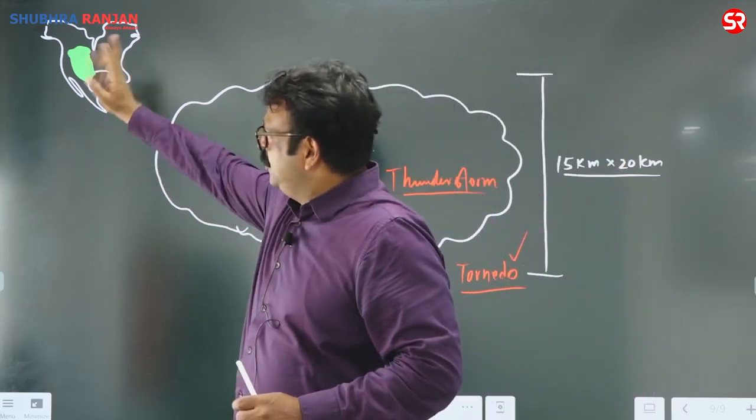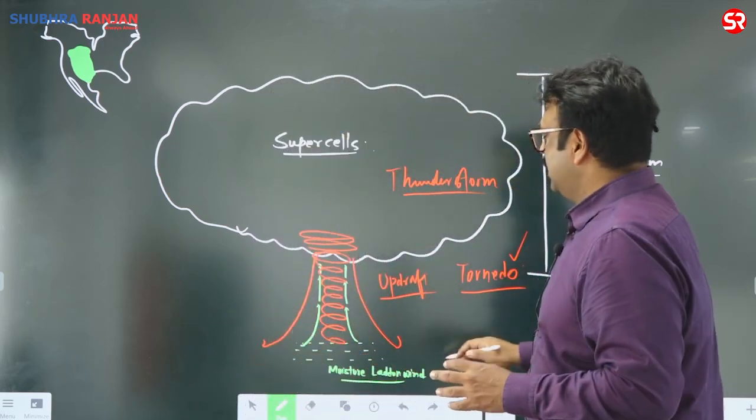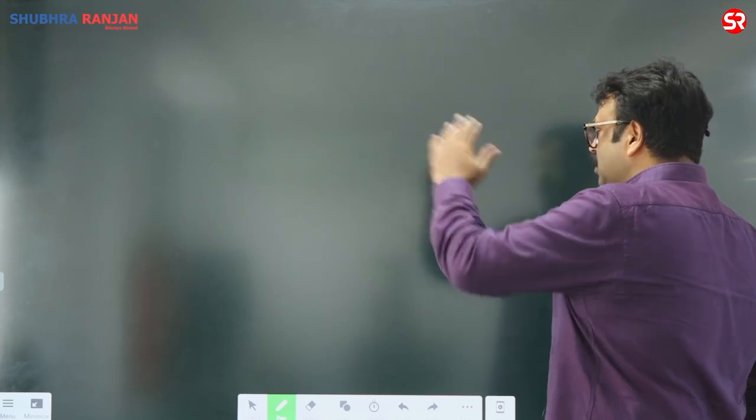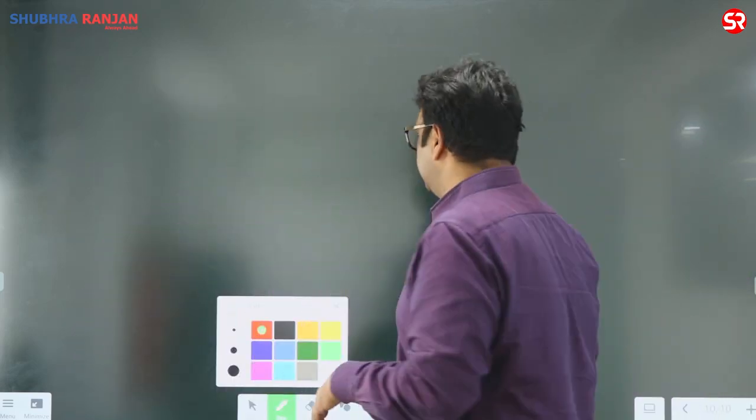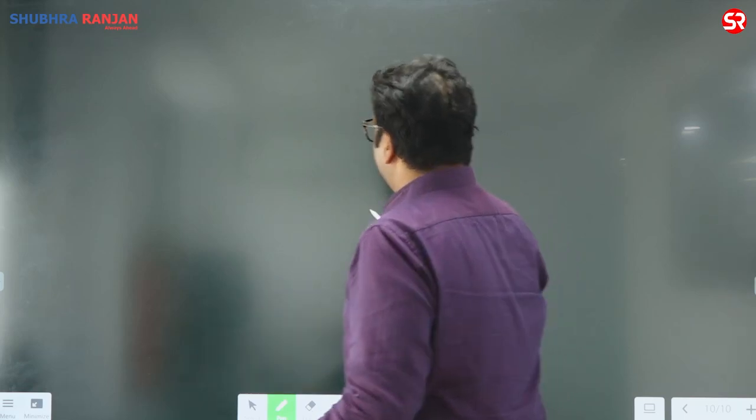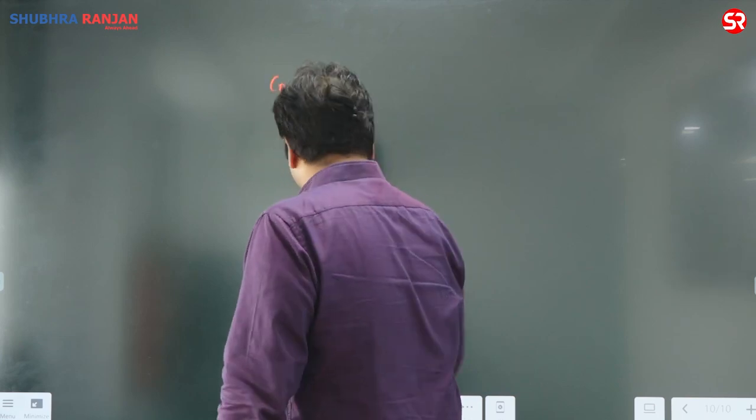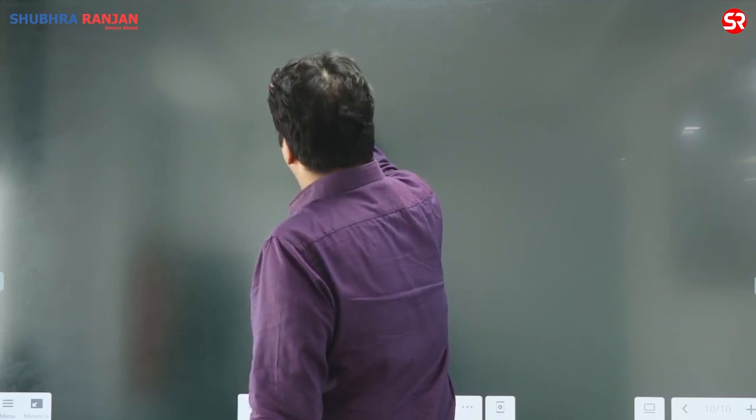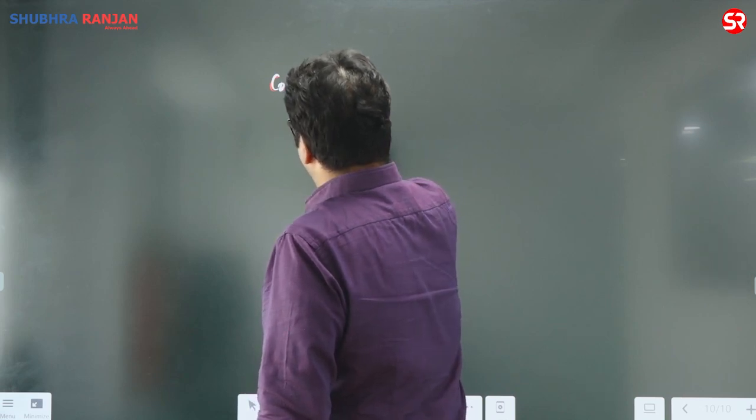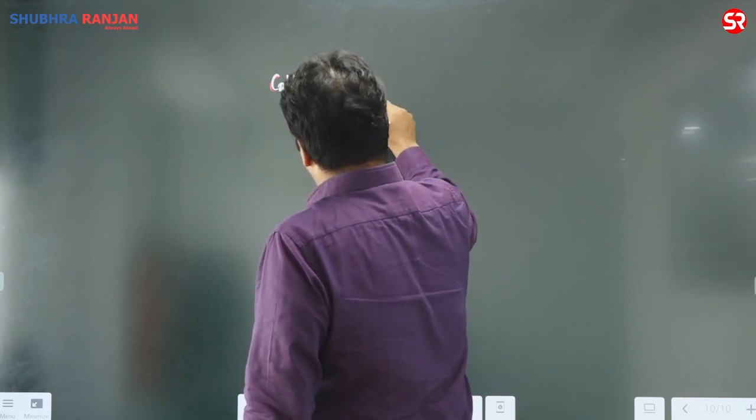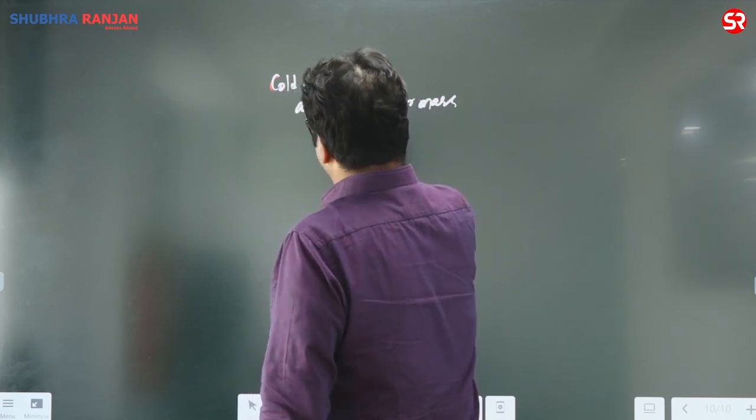What exactly is happening over there? Let me explain it again. This is supercell tornado formation in North America. There is another theory, and that theory says that tornado formation takes place when a cold air mass and a warm air mass collide.